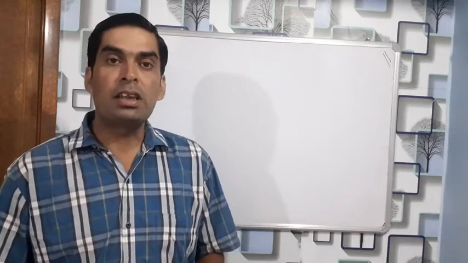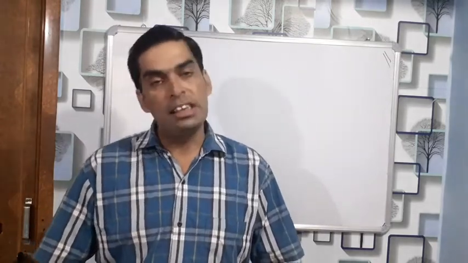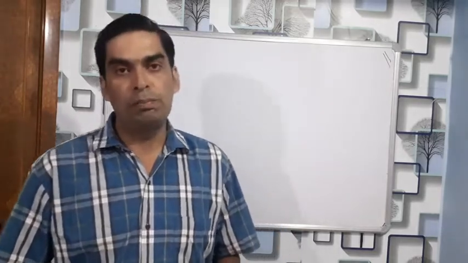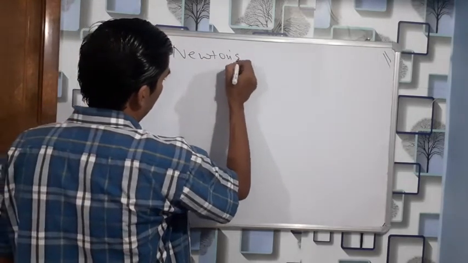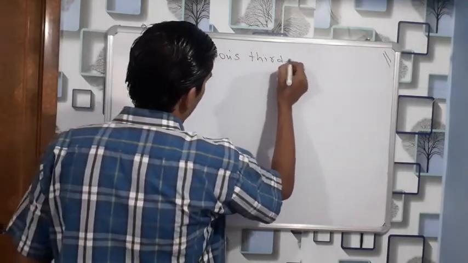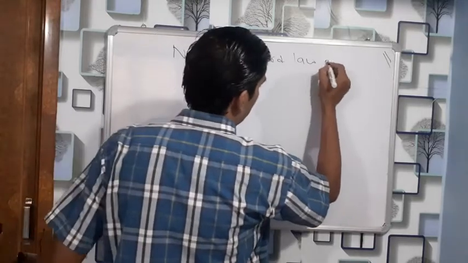A system is a combination of two or more bodies where one body is applying the force and the other body is experiencing the force. So Newton gave the third law of motion, known as Newton's third law of motion.